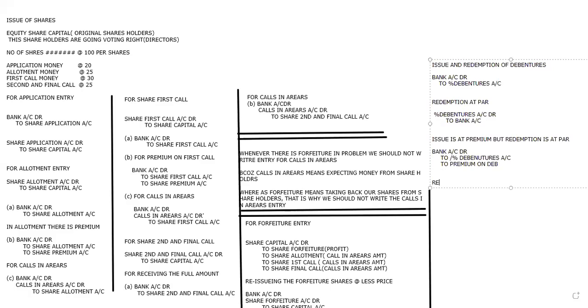Now redemption. Redemption at par, we have nothing else. Simply the entry will be, I am getting back my debentures. So debentures account debit to bank account. That's it.